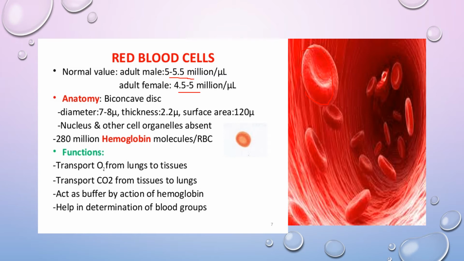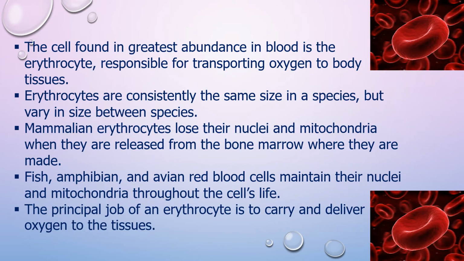Later on, they are being replaced by hemoglobin. The major function of this is in transportation of gases. The hemoglobin is about 280 million molecules per RBC. The major function is in the transportation of gases, and it acts as a buffer by the action of hemoglobin, and it also plays a key role in determining the blood groups.